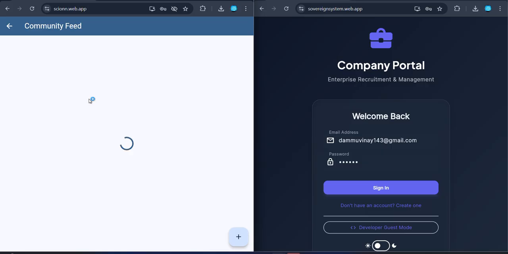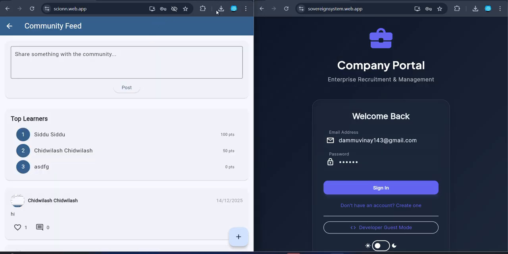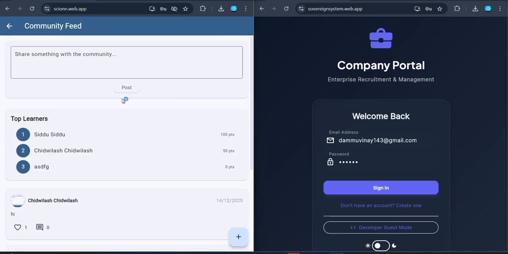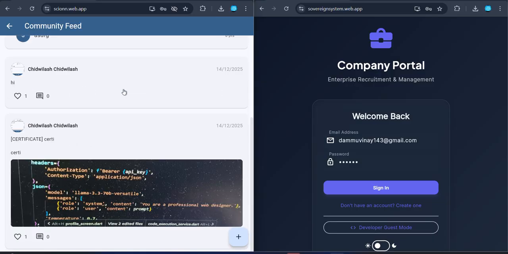The social feed is nothing but a community feed, where all the students have a common interface, just like Instagram or LinkedIn, where the related content is shown in a simple interface. Here they can post their views, like what they feel about a concept or anything else.